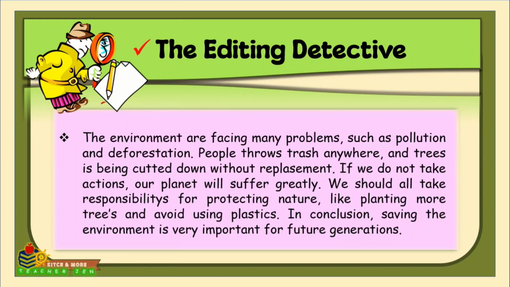People throws trash anywhere and trees is being cut down without replacement. If we do not take actions, our planet will suffer greatly. We should all take responsibilities for protecting nature, like planting more trees and avoid using plastics. In conclusion, saving the environment is very important for future generations.